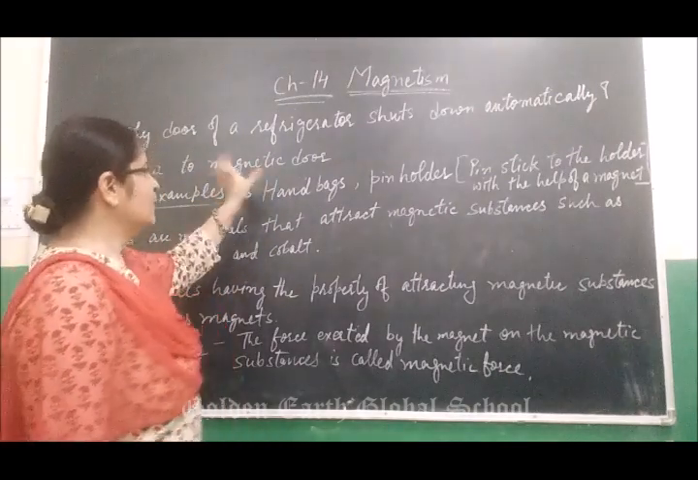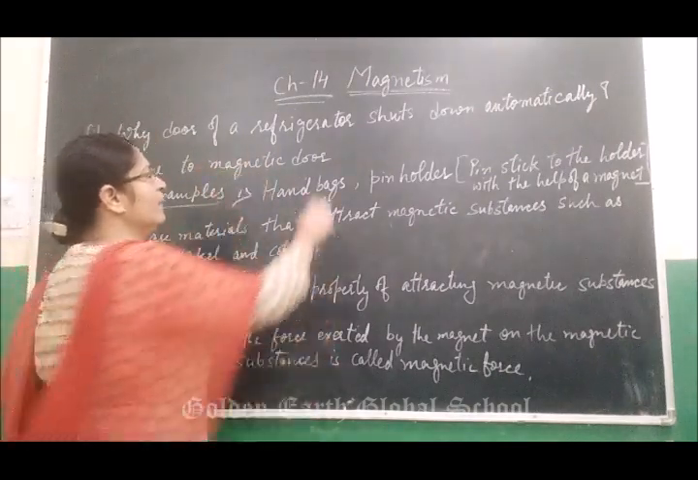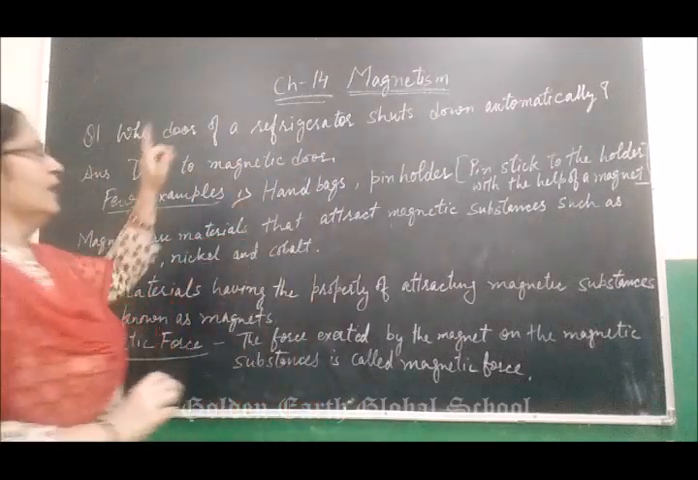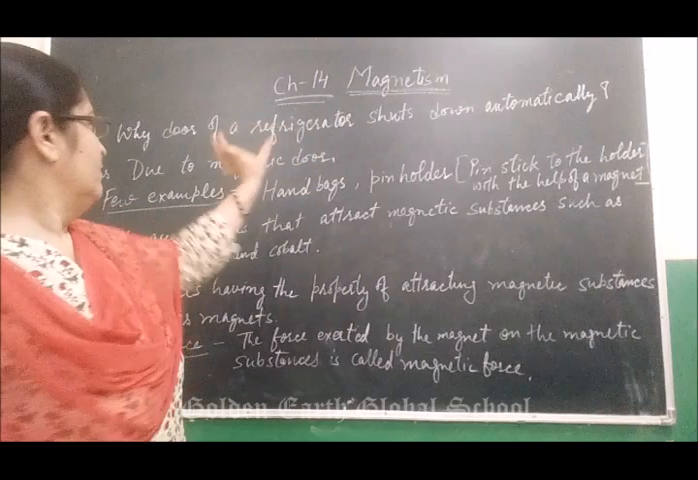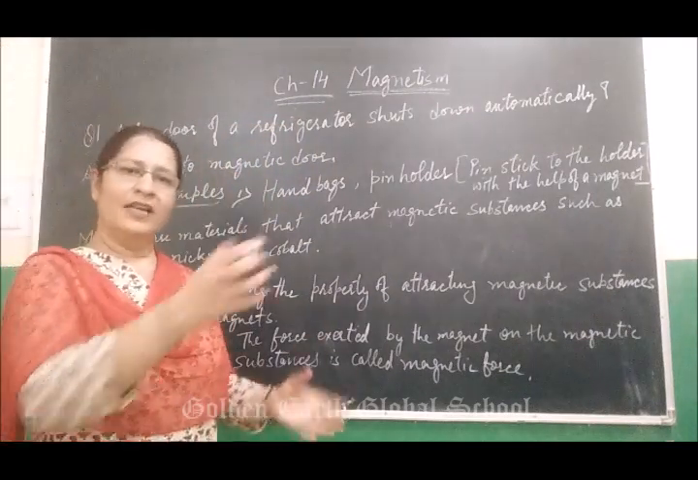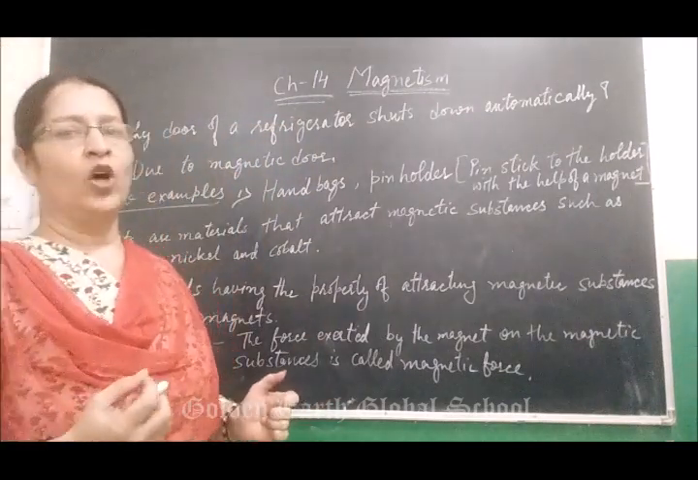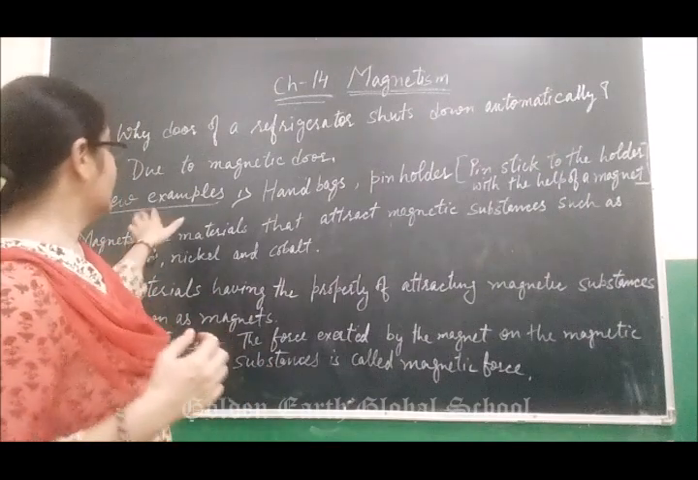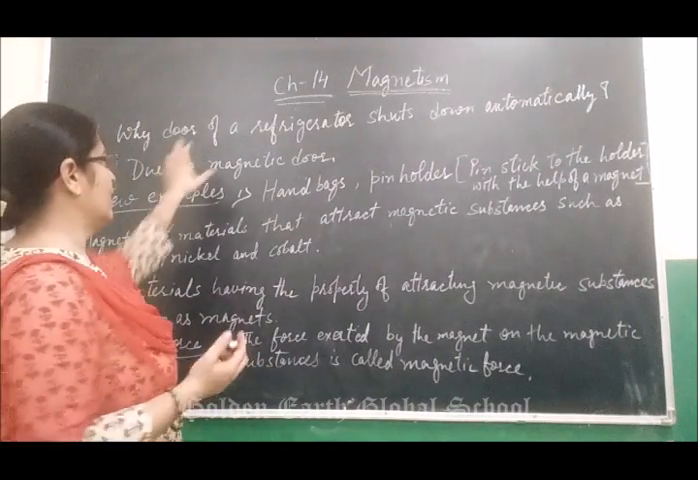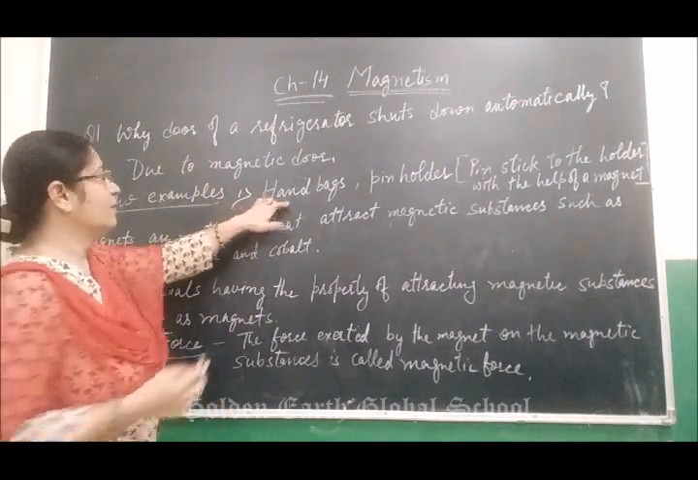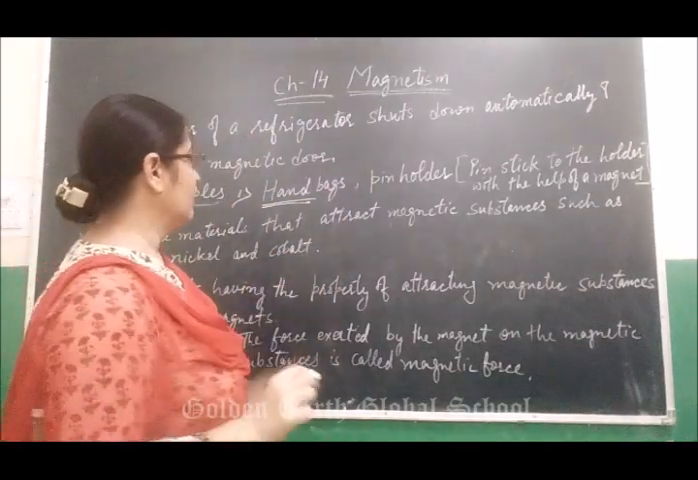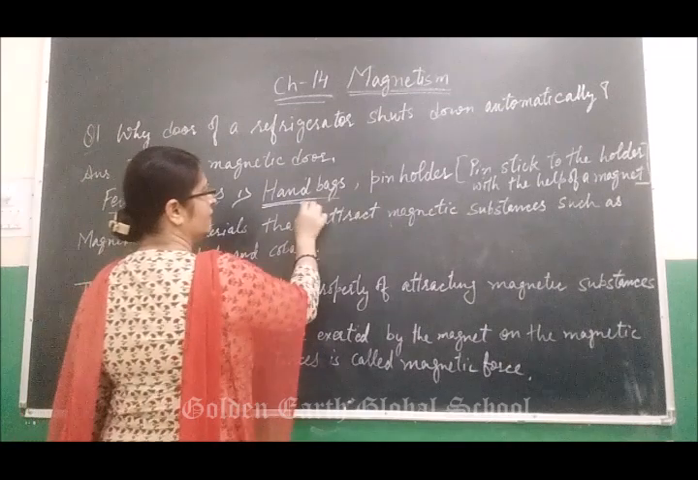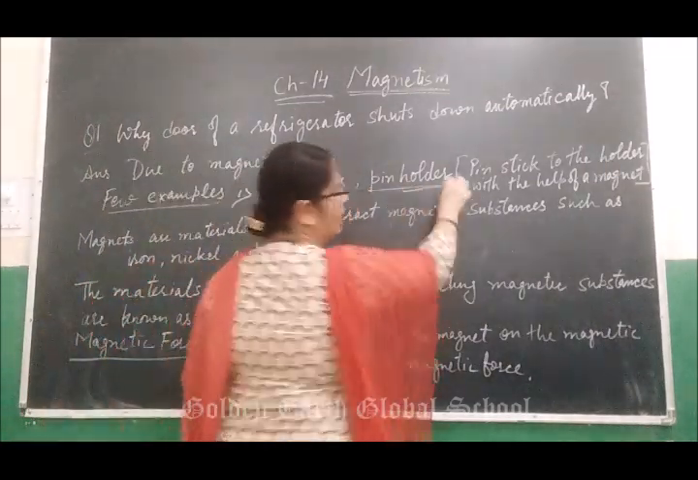That is why these doors are called magnetic doors. Means in the refrigerator there is a magnet fitted in the door, and that's why it shuts automatically. Next, a few examples of magnetic material fitted in between are handbags and pin holders.